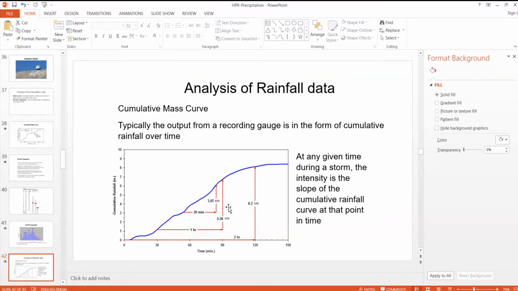In 30 minutes duration, the amount of rainfall collected is 3.07 centimeter. Whereas for 1 hour duration, the maximum amount of rainfall collected is 5.56 centimeter. For 2 hours, it is 8.2 centimeter. So this is actually an intensity duration curve.